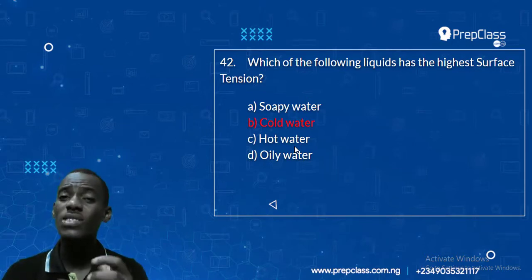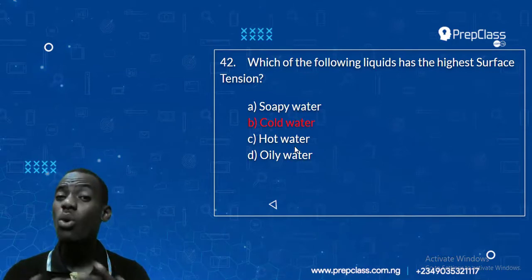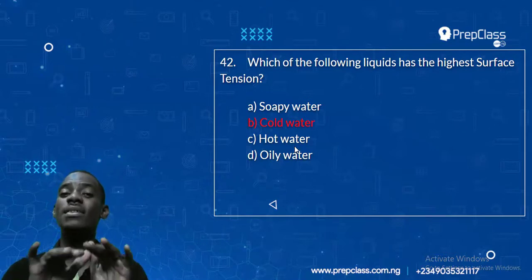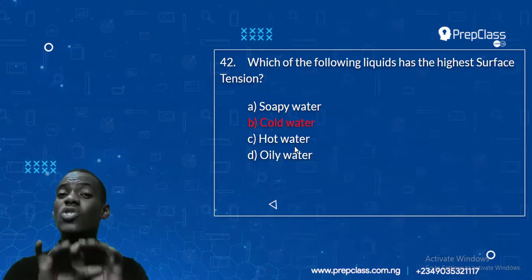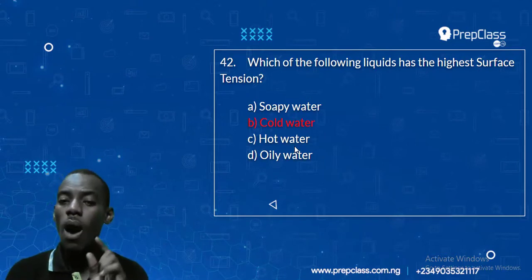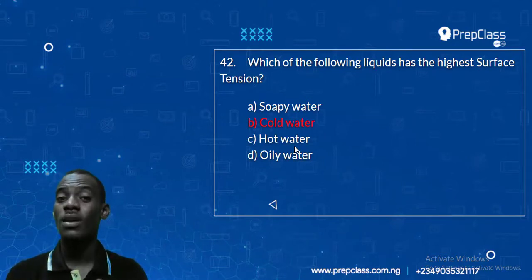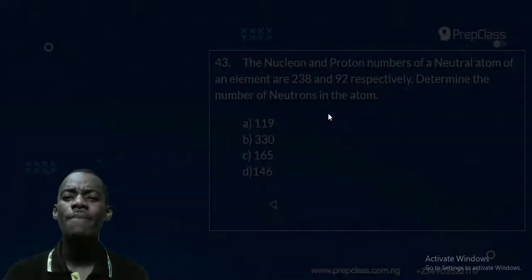But if the water is frozen or cool, if the water gets too cool, it will become a block. That means it is under high tension. If it is just cold, it is on the way to becoming a solid block. So cold water has more surface tension than hot water or any other material in the list. So the option with the highest tension is the one closest to solid state, and that is cold water. It is close to ice, so it has higher surface tension, and that means option B is the correct answer. And let's check out number 43.